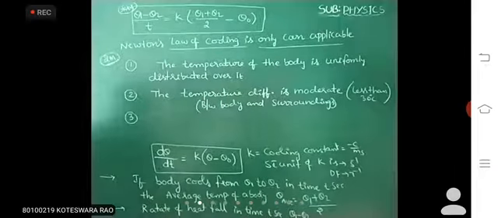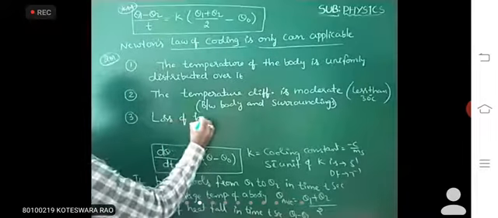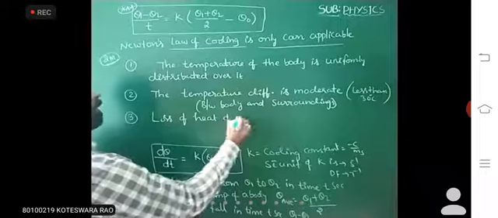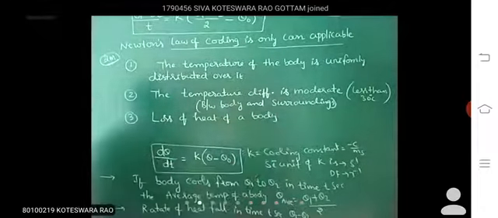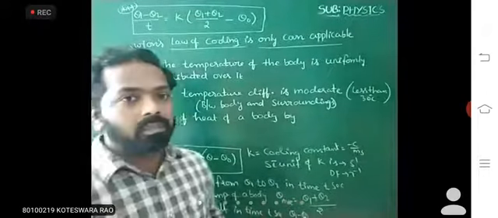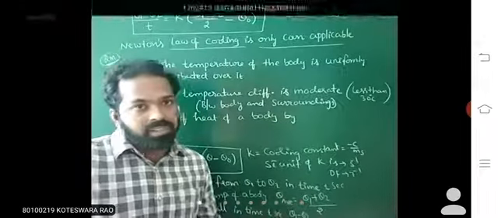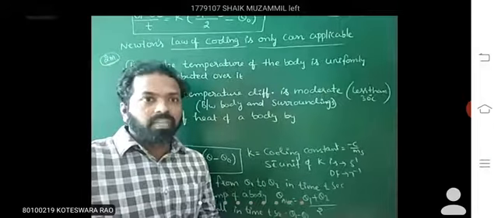Third condition: loss of heat of a hot body. Heat loss happens by 3 mechanisms or 3 distinct methods. We know the first is conduction, then convection and radiation.